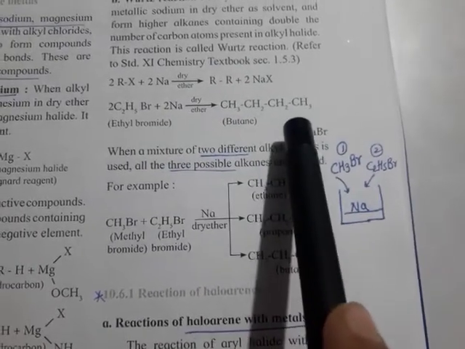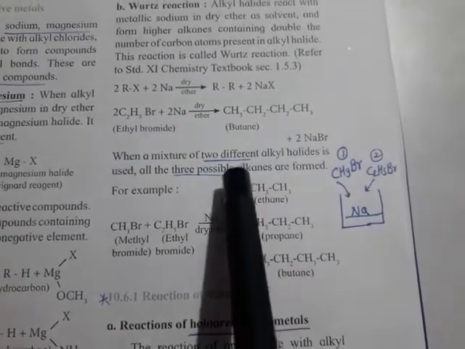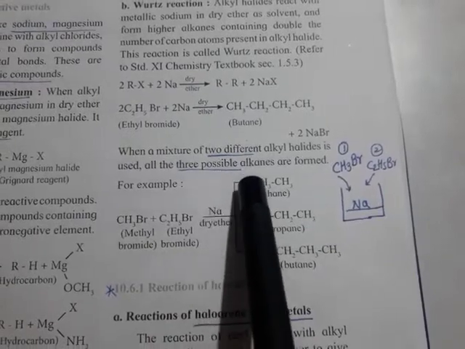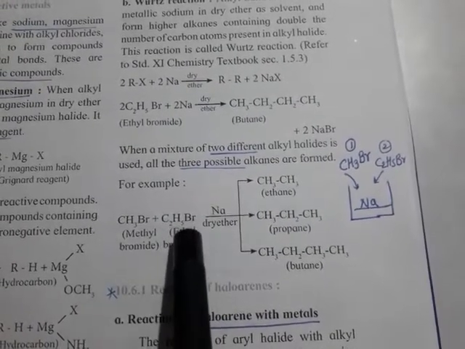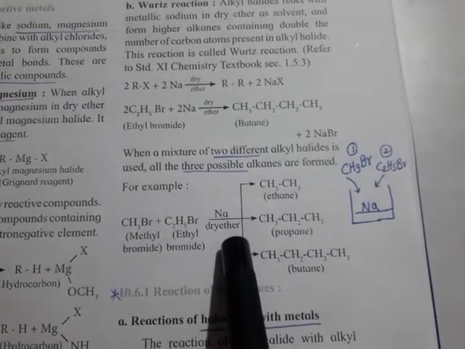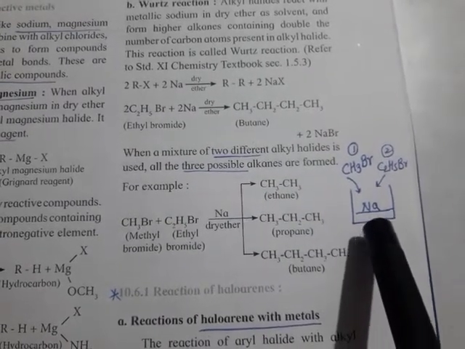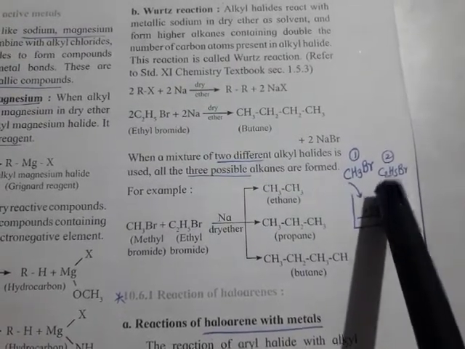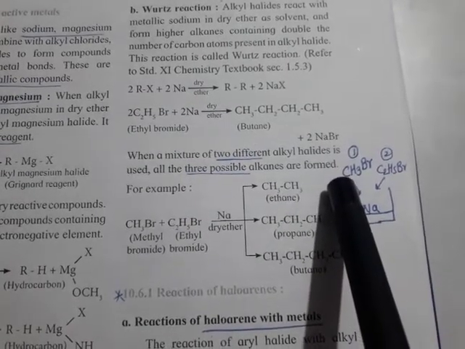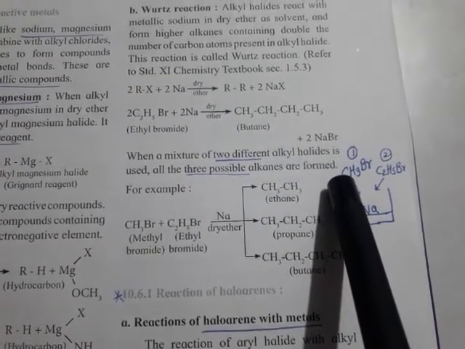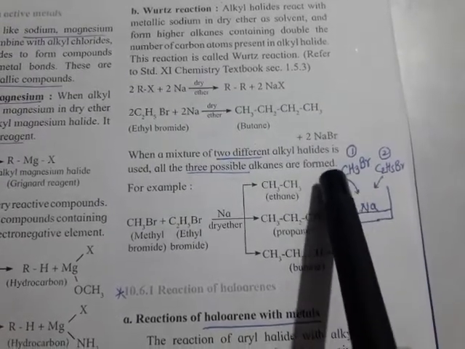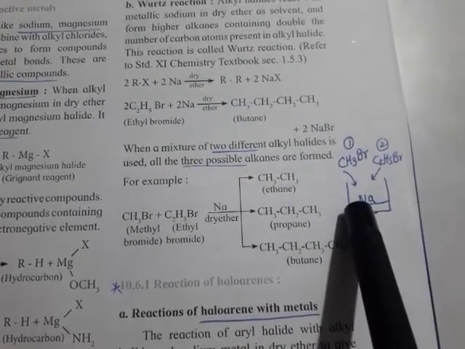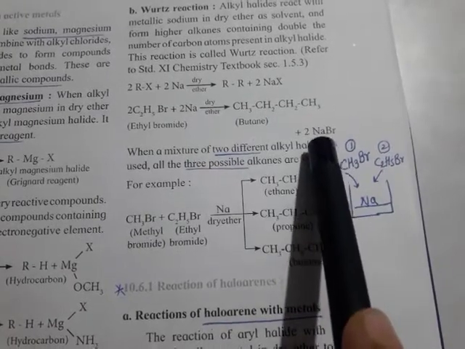Generally symmetrical alkanes are obtained by this method, and if we use two different alkyl halides, we get three different alkanes. For example, CH3Br and C2H5Br are treated with Na. I told you one example. Na gives one party, and that Na invites CH3Br and C2H5Br to that party. If we take 1 mole of CH3Br, we have Avogadro number of molecules in it, right? So there is a lot of crowd. So two CH3Br come together to meet this Na, and they give a gift to this Na. And what is its gift? It is Br. So NaBr is always the byproduct.